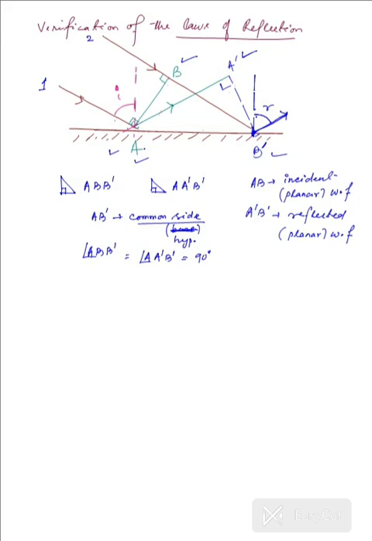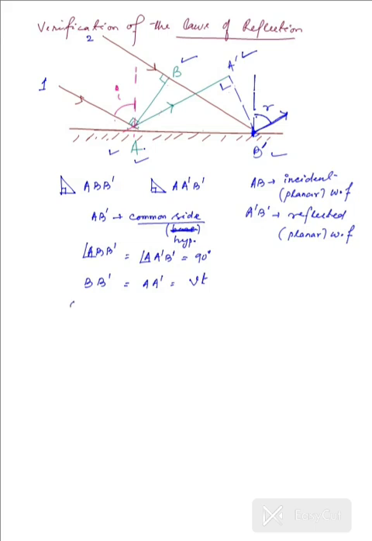So in a given time, when the second ray travels from B to B dash, the first ray has traveled from A to A dash, such that we are having the reflected wavefront over there as A dash B dash. And let us say the time is t, and the velocity of each of those waves in that medium is v. So v into t is the same for each of them.